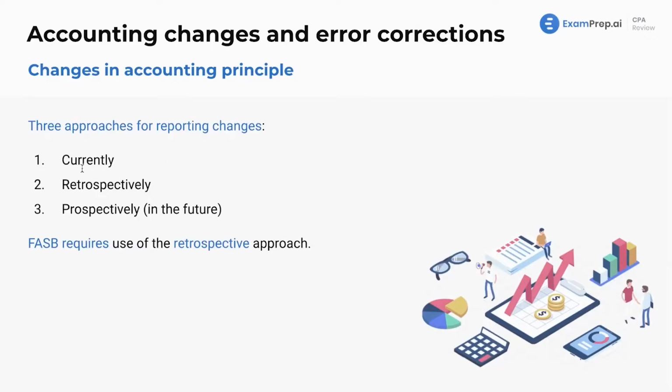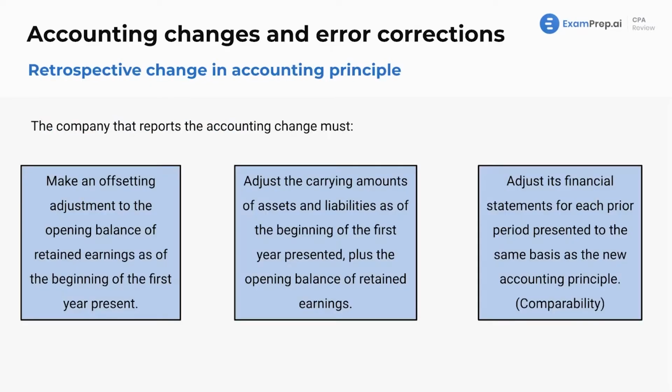We've got current changes, so meaning, all right, you see the change, just change it now in the financials. Retrospectively means you go back and restate all of your prior financials. And you've got prospectively, meaning all the financial statements in the future will change and use this new accounting principle. FASB requires the use of the retrospective approach, meaning when you have a change in the accounting principle, you have to go back and restate all of your prior financial statements, which sounds like a lot, and it is. It definitely is. So just a lot of work to have done there.